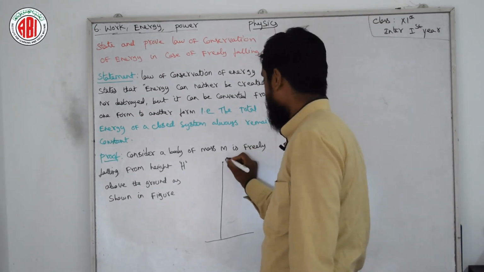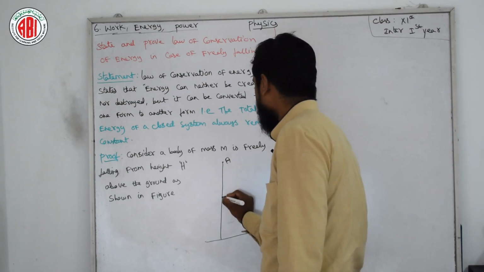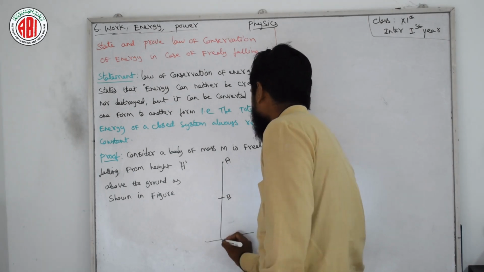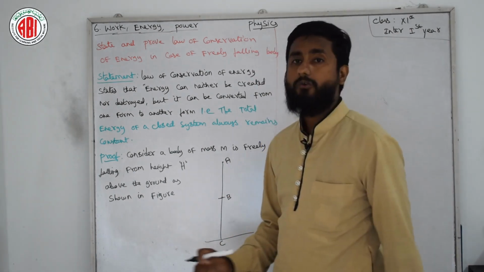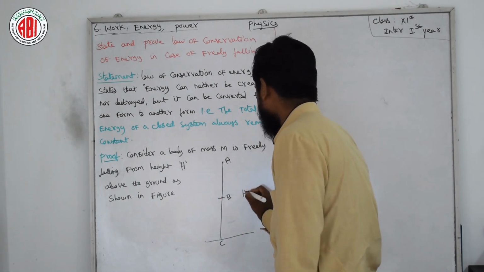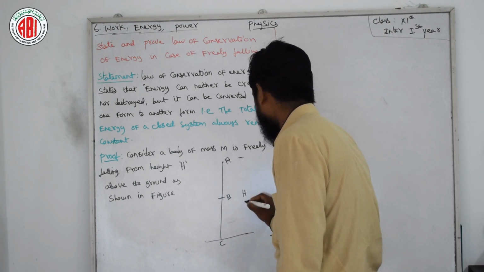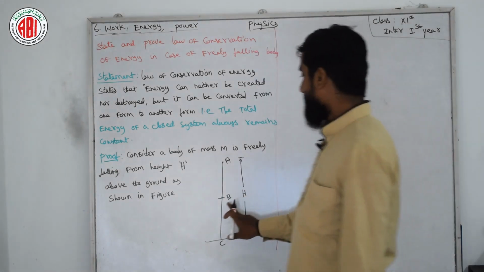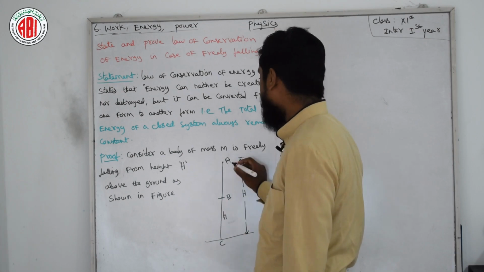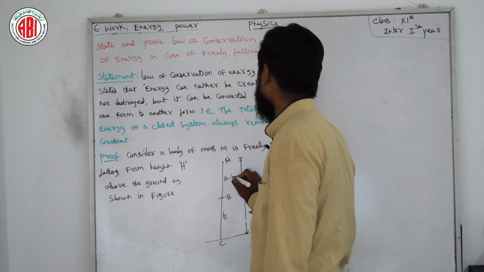One is the starting point A, where the body starts falling, the second point B at the mid, and the third point finally C. The complete distance from point A to point C is height capital H. From point B to C I am taking height as small h. The height between A and B will obviously be capital H minus small h.